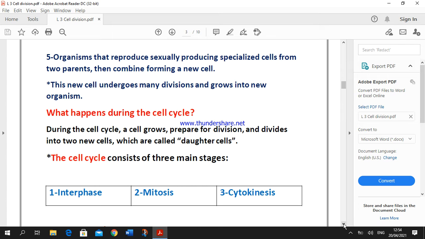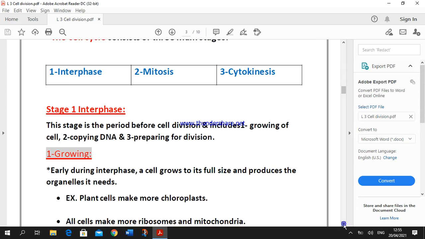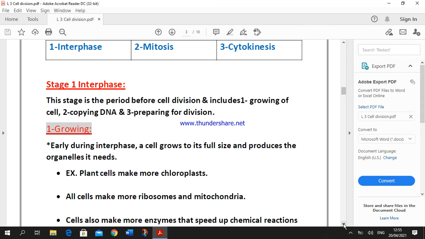But the question is, what happens during the cell cycle? During the cell cycle, the cell grows and prepares itself for division, okay? And the cell cycle, as we know, consists of 3 main stages: stage 1, interphase; stage 2, mitosis; stage 3, cytokinesis, okay? Stage number 1, interphase. Interphase is a period before cell division that includes growing of the cell, copying of DNA, and preparing for division.